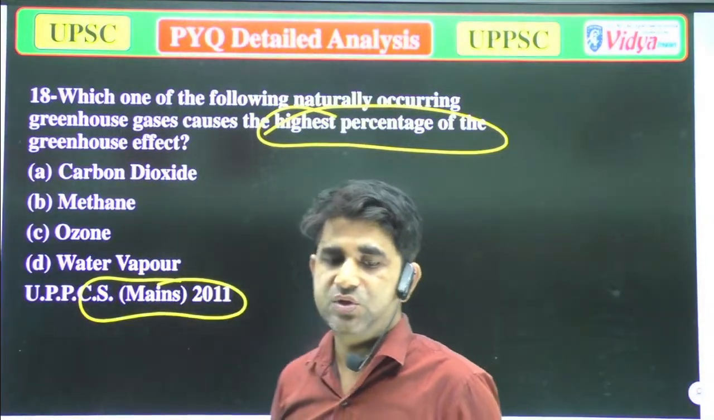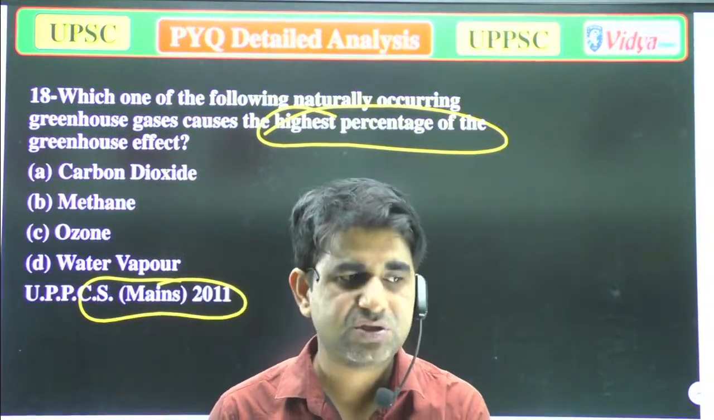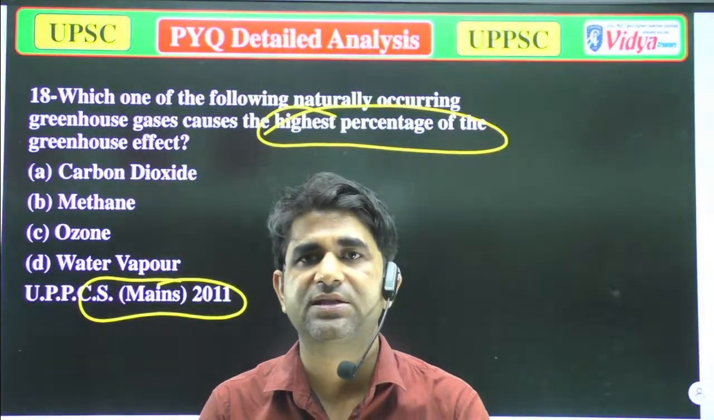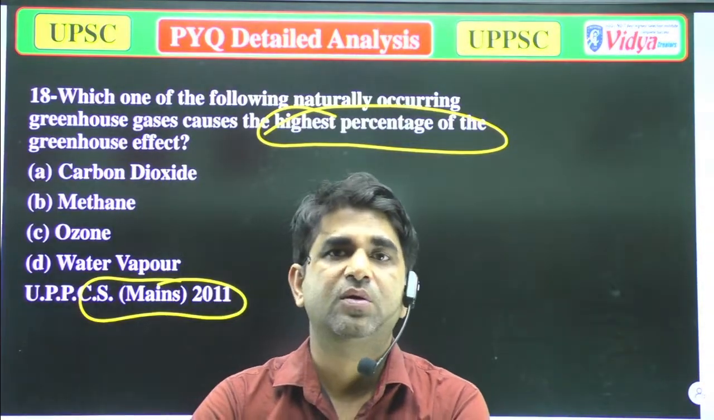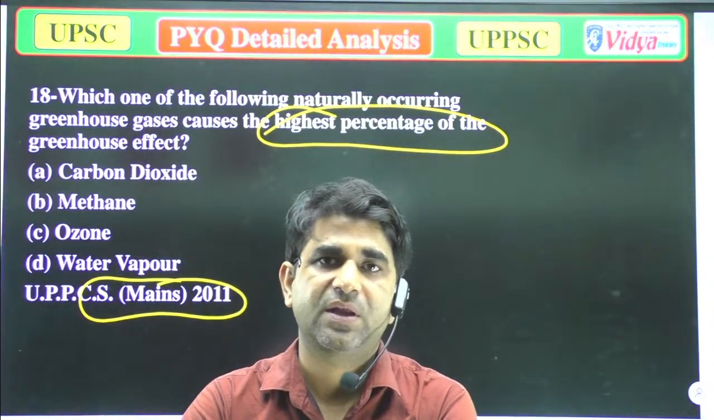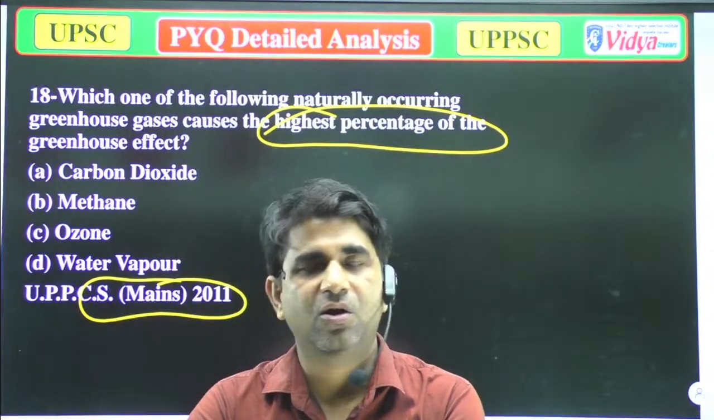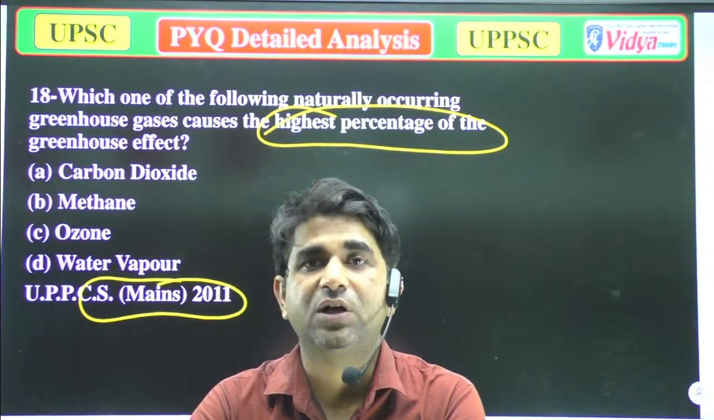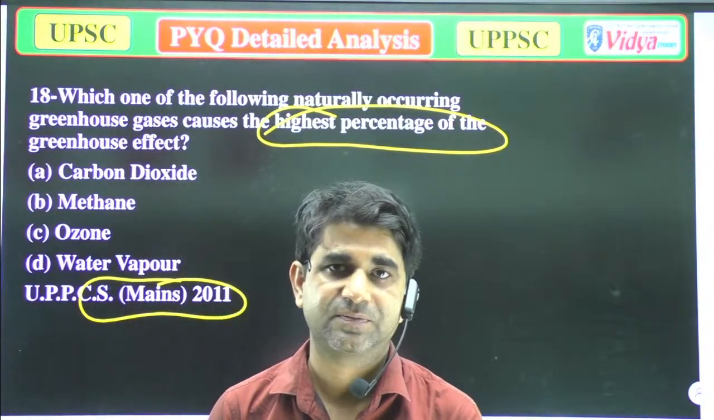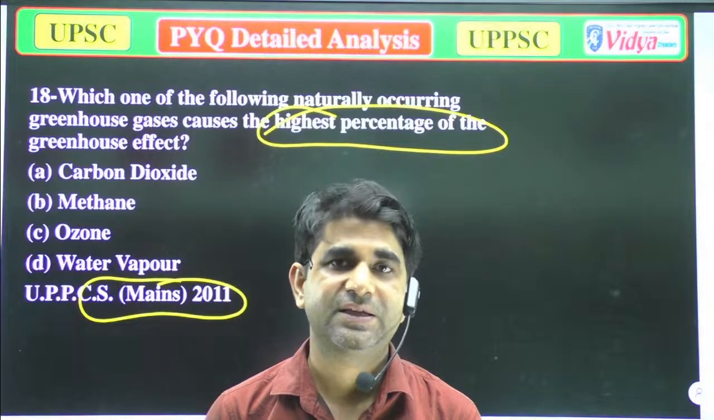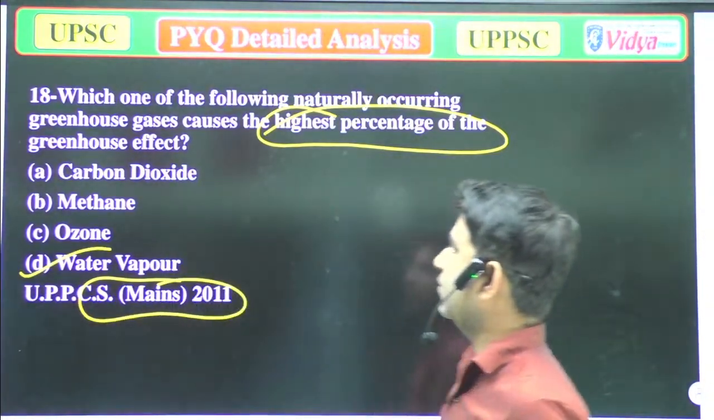When it is asked which naturally occurring gas contributes the highest amount as a greenhouse gas, the correct answer will be water vapor. All these gases are harmful, but water vapor absorbs more energy as compared to these gases. So the correct answer will be water vapor. Option D is correct. Now we will move to the next question.